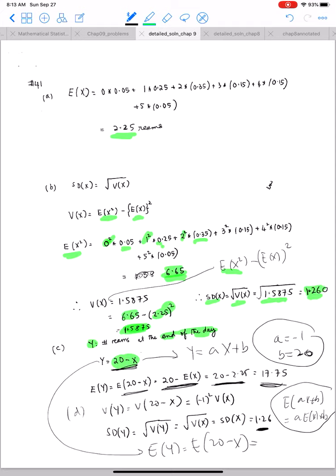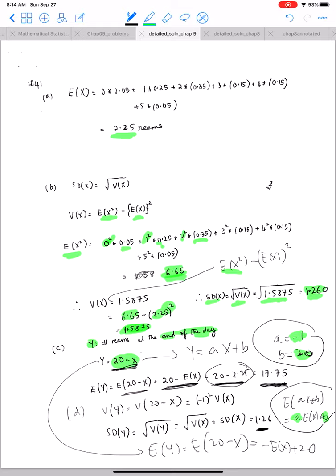My a was -1 and my b was 20. So this is equal to negative expected value of x plus 20, and that is why we have 20 minus 2.25, which is 17.75.